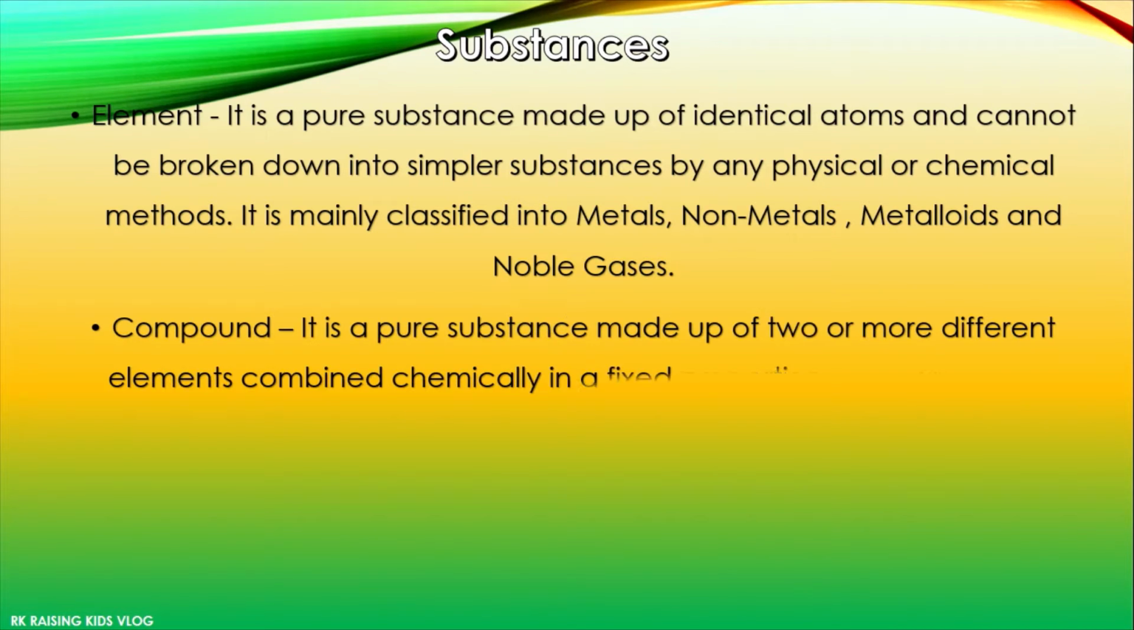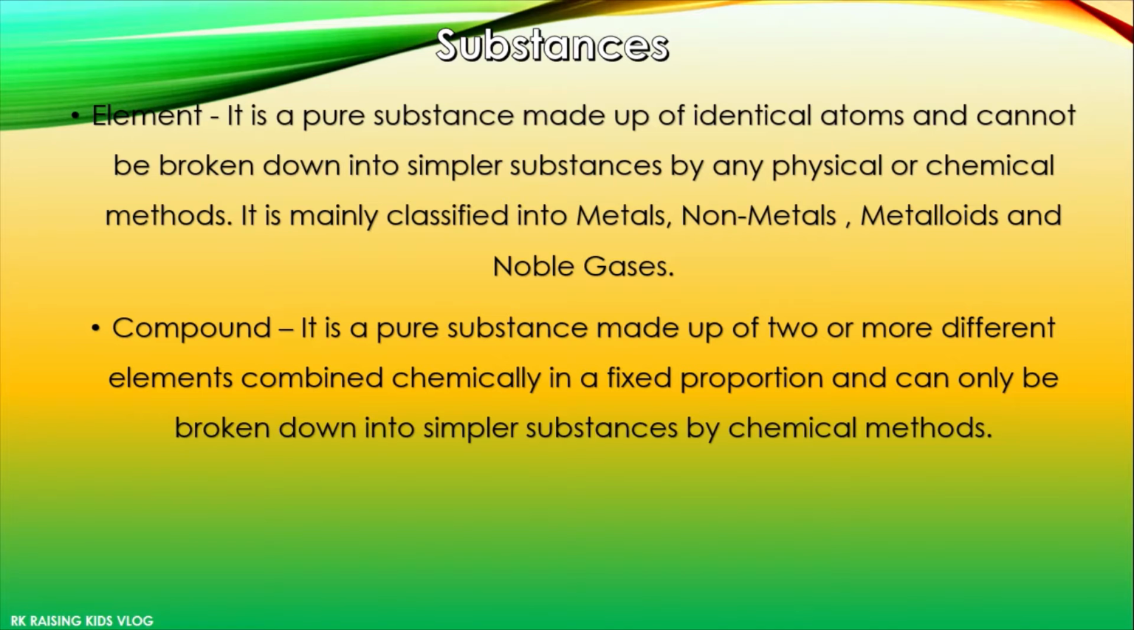Compounds are also pure substances which are made up of two or more different elements, not the same kind, different elements which are combined chemically in a fixed proportion, meaning in a fixed ratio, and can only be broken down into simpler substances by chemical methods. Means it can only be broken down chemically. Examples are iron sulfide, water, etc.